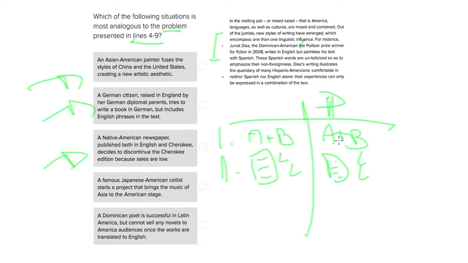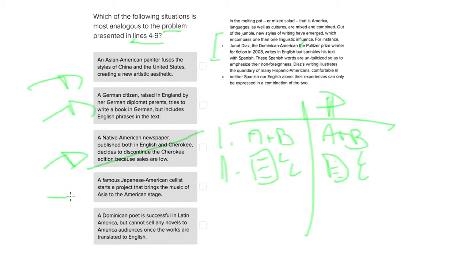A Native American newspaper published both in English and Cherokee decides to discontinue the Cherokee edition because sales are low. So this is the very opposite of what we're talking about. Here we are mixing two languages, so for the same reason that the first and the second options might be correct, this one has to be incorrect because we're no longer mixing two elements of two cultures for an analogy to hold true.